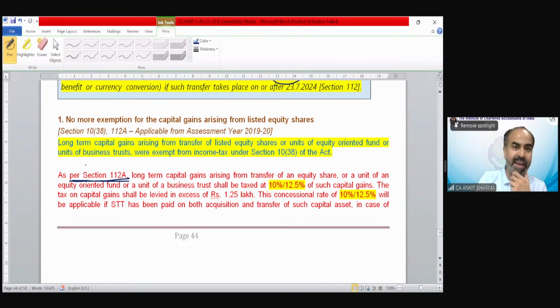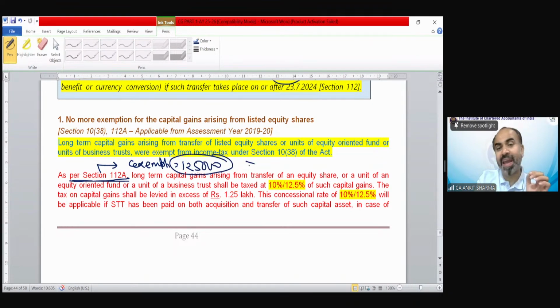So if your gain falls under section 112A, there is an exemption of 1,25,000. Up to 1,25,000, there is no tax. But if your gain exceeds 1,25,000, then that is going to be taxed either at 10% or 12.5%. Let me tell you once again, the rates of tax, how to apply them, this exemption, etc., are going to be discussed in capital gain part 2.